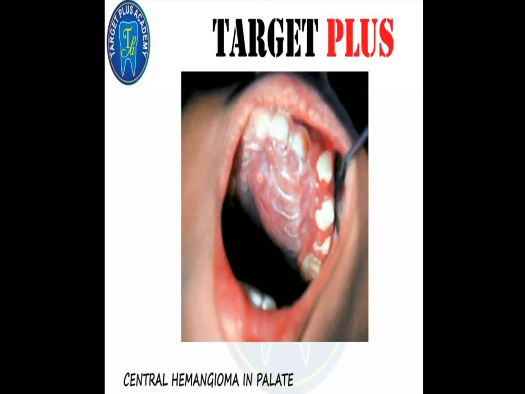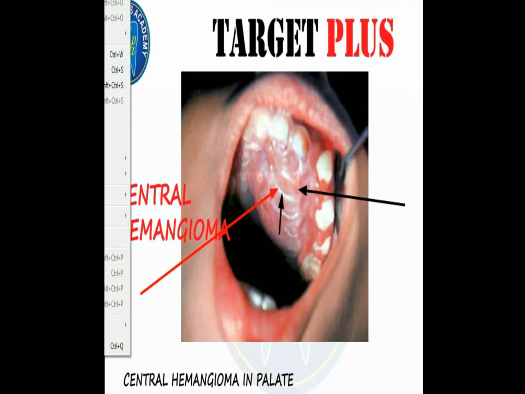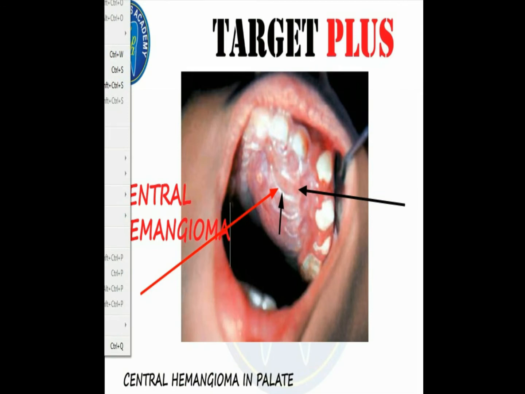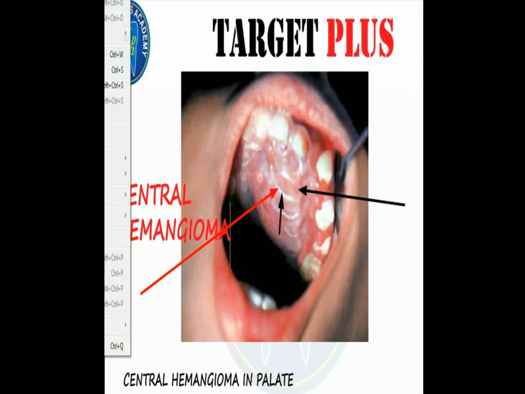Now this is the picture of the central hemangioma. You can clearly see this swelling in the jaw that is non-tender and compressible, and in some cases the swelling is bony hard in consistency, and on auscultation it is pulsatile and a bruit may be detected. So pulsation is seen in hemangioma. On probing there is bleeding from the gingiva around the neck.